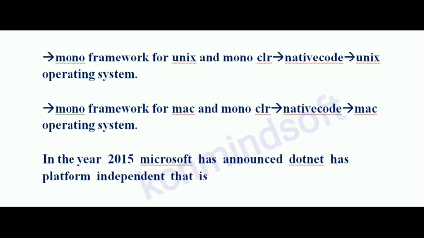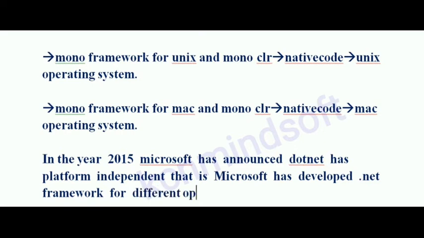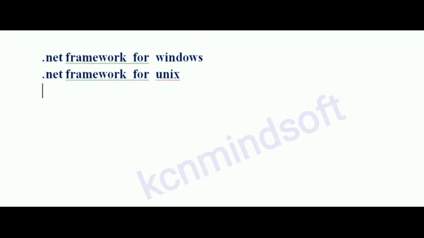In the year 2015, Microsoft announced .NET as platform independent. That is, Microsoft has developed the .NET framework for different operating systems, like .NET framework for Windows, .NET framework for Linux, .NET framework for Unix.